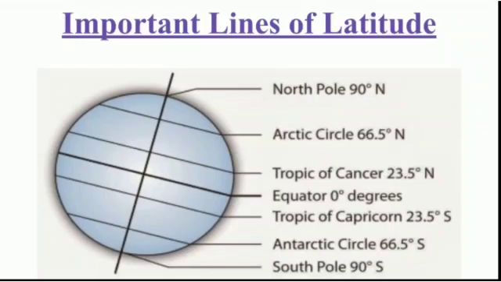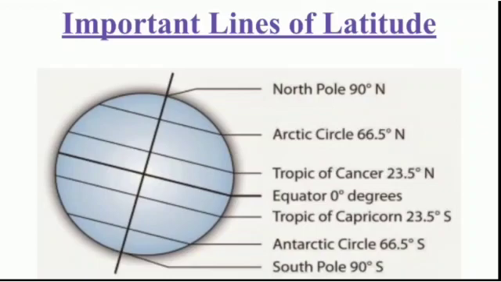Understand? Yes. Let's see the important lines of latitudes. There are 4 important lines of latitudes. First one, Tropic of Cancer. Second one, Tropic of Capricorn. Third one, Arctic Circle. Fourth one, Antarctic Circle. These are the 4 important lines of latitudes.